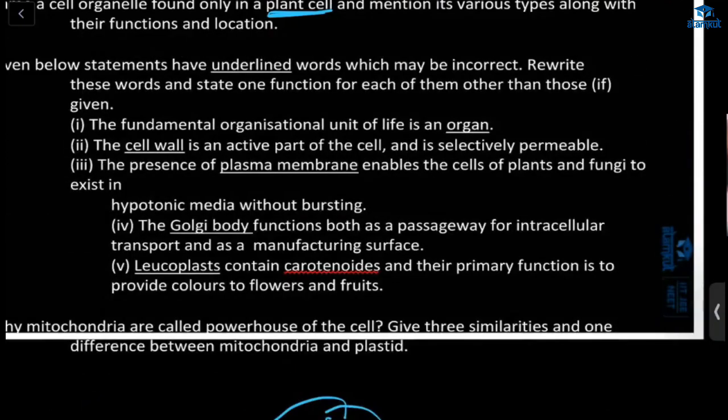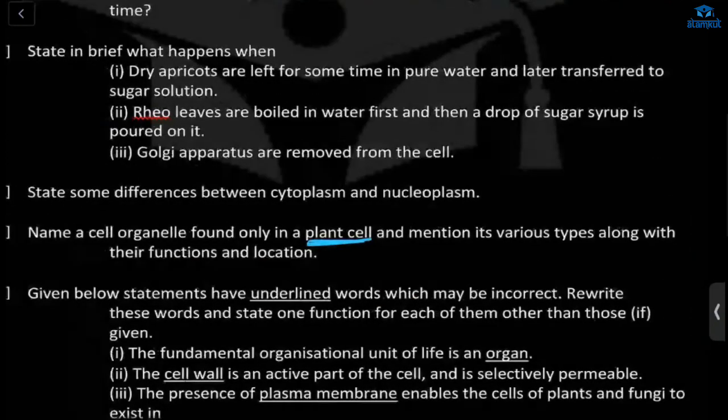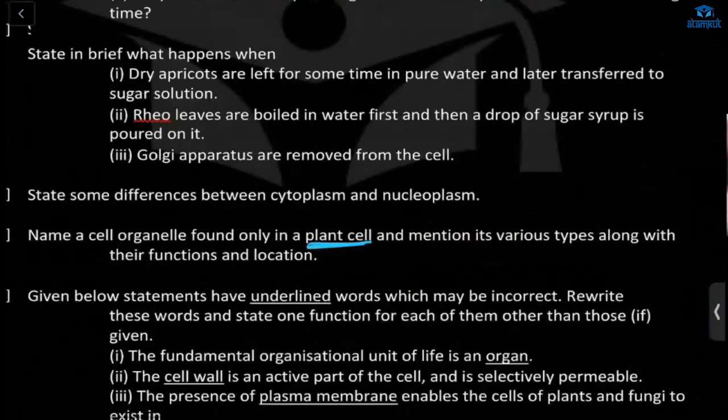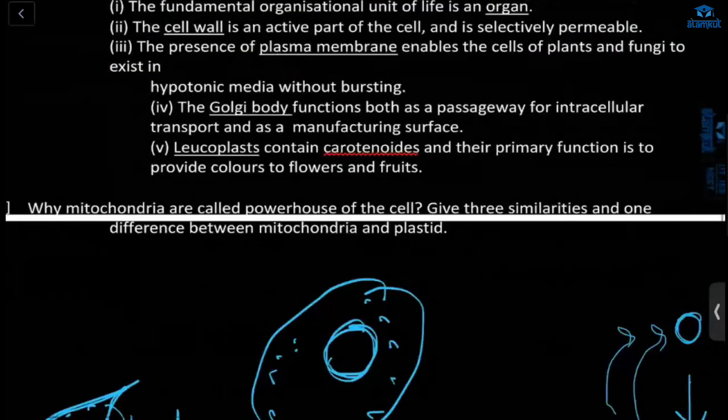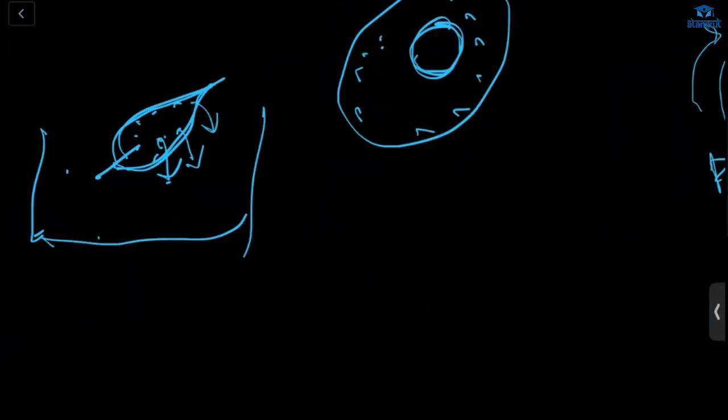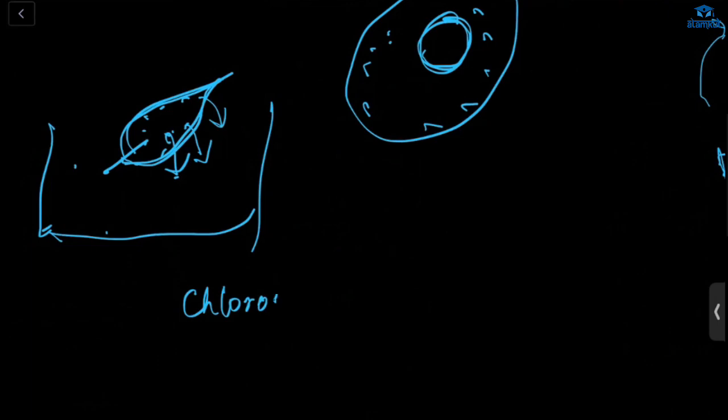The chloroplast contains a green pigment. One thing, see, plastids. We are not talking about structure. The plastid type is chloroplast. They are asking about cell organelles, so you will write plastids. If they are asking about structure, you will write chloroplast. The organelle is plastids, and there are different types of plastids. They are asking for various types along with their function and location. One of the types is chloroplast. And the other two, tell me.